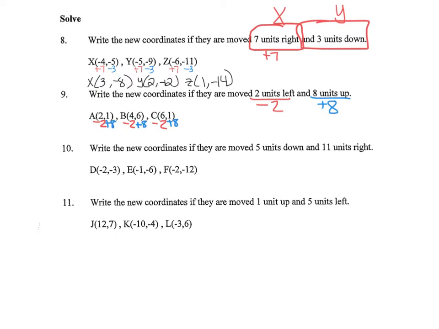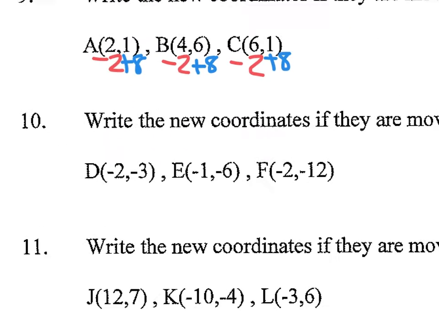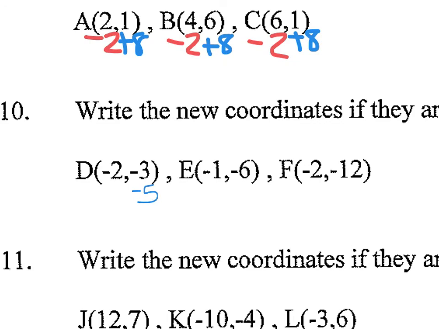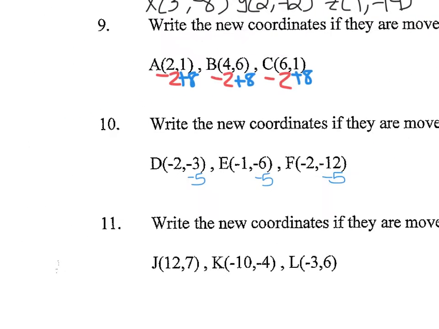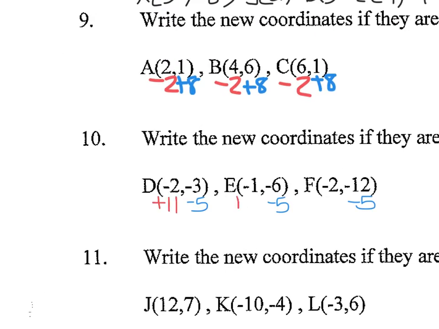Same thing on number 10, but they switched them around. So if we're going down, that's talking about the y, that's the second number in your coordinates. And if we go down, that's our negative numbers, so minus 5. So on all of these, the second number is being subtracted by 5. And if we go to the right, that's our x-axis, and those are the positive numbers, so plus 11. So plus 11.